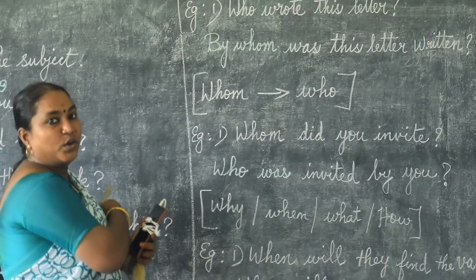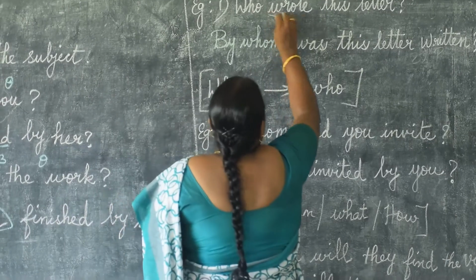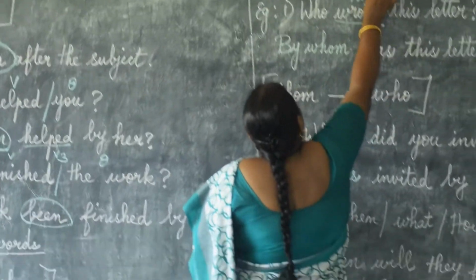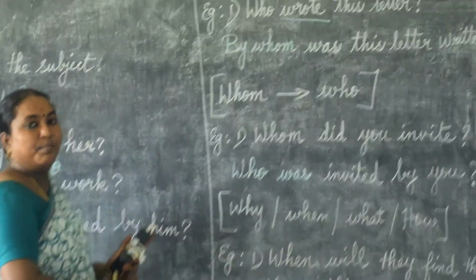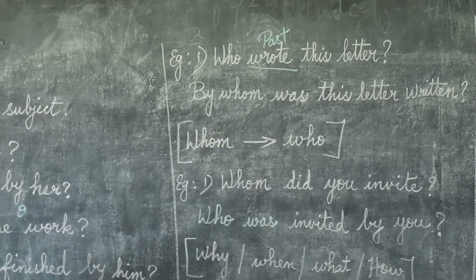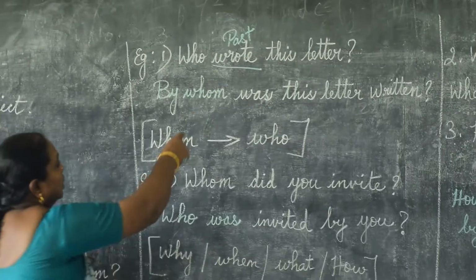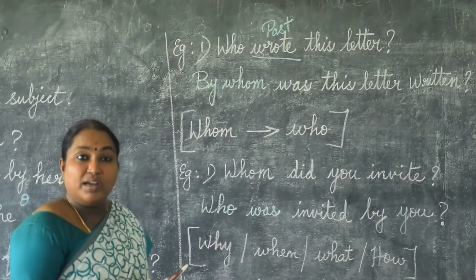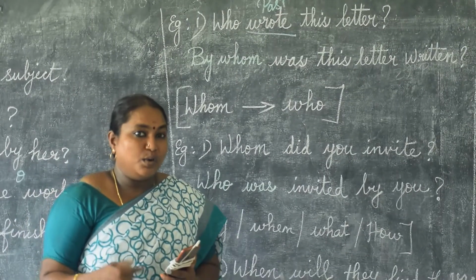And also one thing you have to see, here wrote is a past form. Wrote is in past form. So we have to take only was or were.